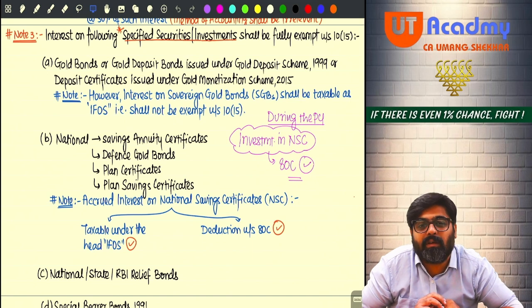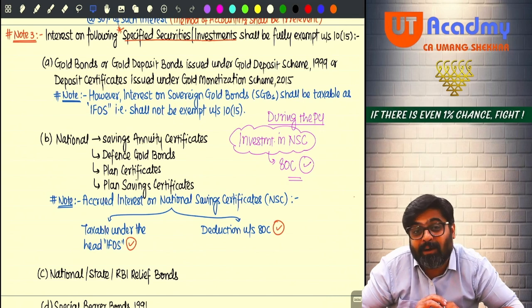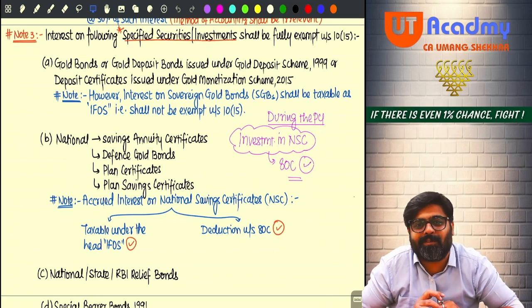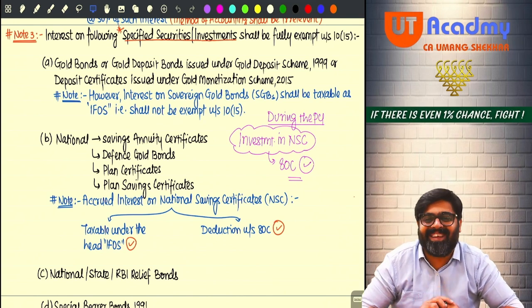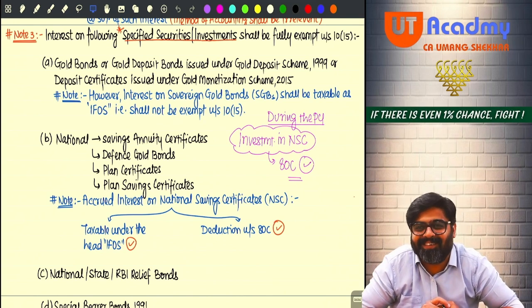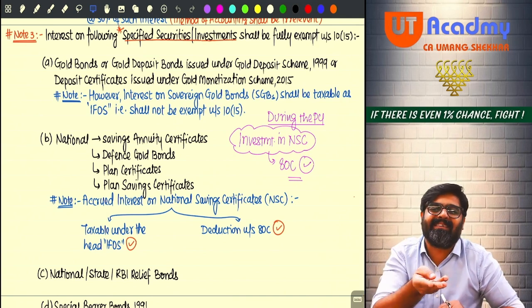And don't you think that interest for the 15th year will be the highest amount of interest? Government wants to charge tax on that amount. Hence, it is not giving exemption from the beginning. Very smart. If first year, what interest will come? 1 lakh.